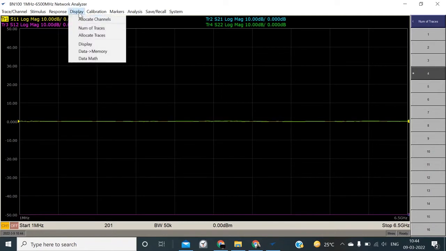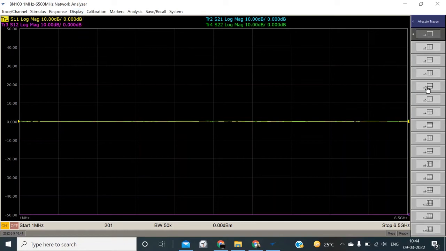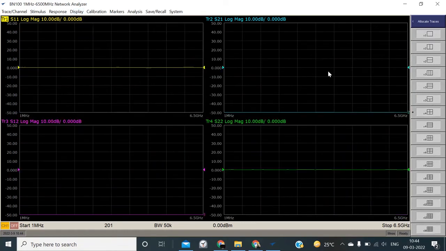We will again select the allocate traces option, Windows 4. Now in different windows, different parameters: S11 in trace 1, trace 2 S21, and trace 3 and trace 4. Right now the format is still log mag.